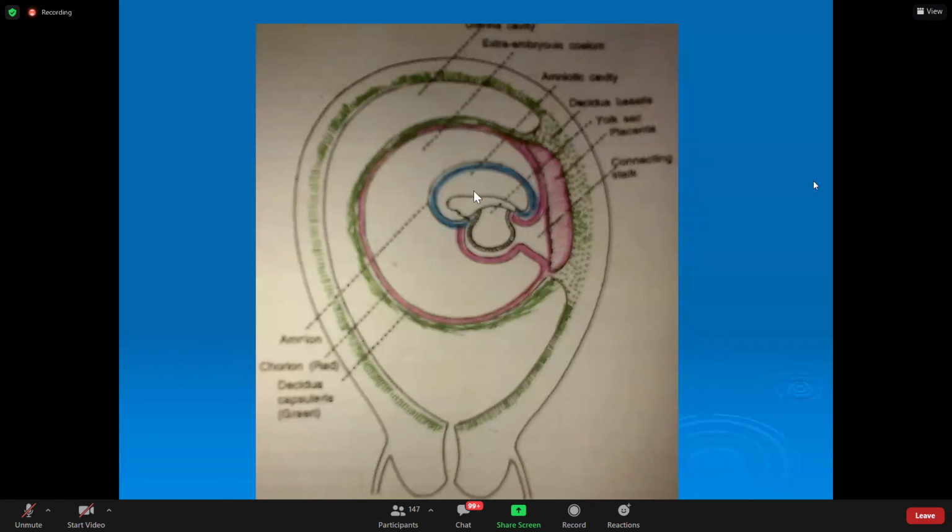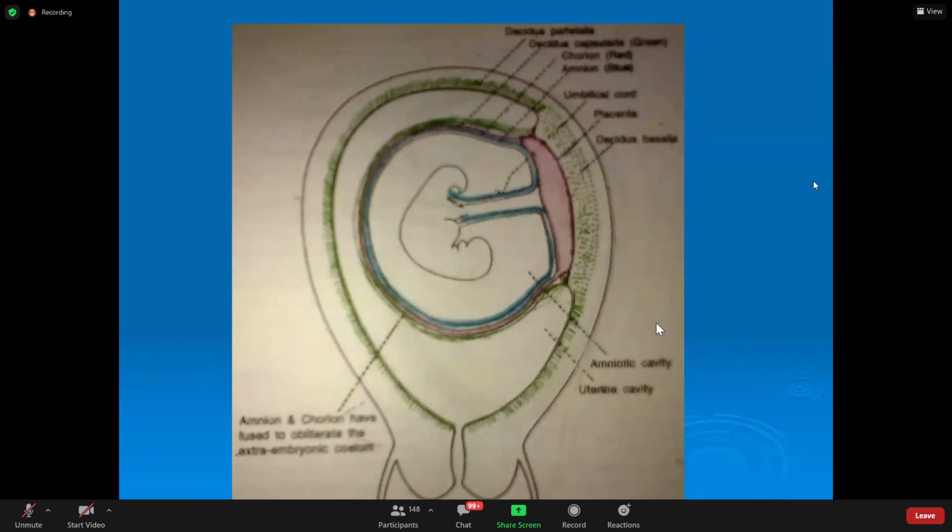There are 3 cavities. This is amniotic cavity. This is chorionic cavity. This is extra. This is chorionic cavity. This is uterine cavity. Uterus of the mother. The uterine cavity, chorionic cavity, amniotic cavity, yolk sac. When folding will occur, this will become large और ये पहले खत्म हो जाएगा क्योंकि ये पूरा यहाँ तक आ जाएगा. फिर उसके अगले स्टेप में ये भी खत्म हो जाएगा, ये पूरा भी यहाँ आ जाएगा. That is how the whole of the uterine cavity is occupied by the developing fetus. Can you see?